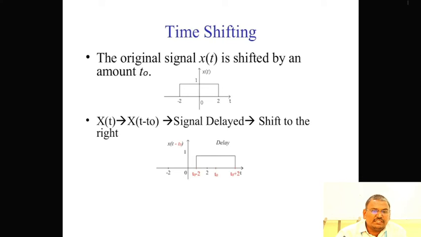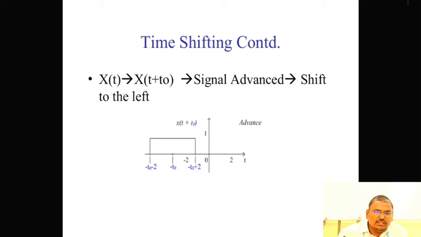The original signal x of t is shifted by an amount t naught. Here it is shown from minus 2 to plus 2. Next, x of t is equal to x of t minus t naught, so the signal is delayed, shifted to the right. Similarly, delayed to the left: x of t is equal to x of t plus t naught. So x of t plus t naught means shift to the left, and x of t minus t naught means shift to the right.